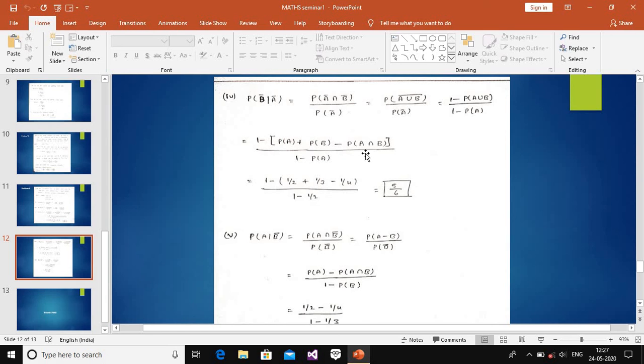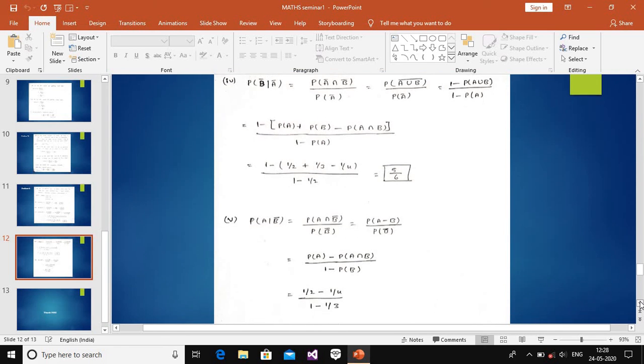The given values are taken into the formula: 1 minus [P(A) = 1/2 plus P(B) = 1/3 minus P(A ∩ B) = 1/4], all divided by 1 minus P(A) = 1/2. Applying the values and calculating, the final answer comes to 5/6. This is the answer for P(B bar | A bar).